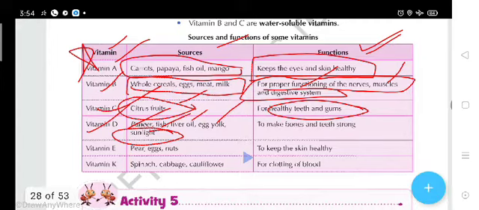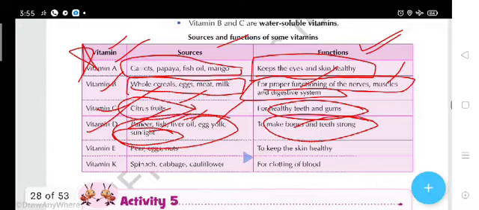In morning time, if you are taking sunlight, it means you are obtaining vitamin D, and all these keep the body and teeth strong. Vitamin E: pears, eggs, nuts, and it keeps the skin healthy. Vitamin K: spinach, in Hindi you can say palak,